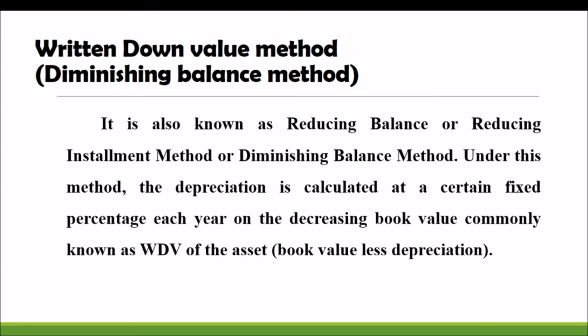So the first method is the straight line method or fixed installment method. The amount of depreciation will be the same every year. And another method is the written down value method, or it is also known as the diminishing balance method. As the name indicates, the depreciation is calculated on the value of the asset that diminishes, the closing balance of every year.